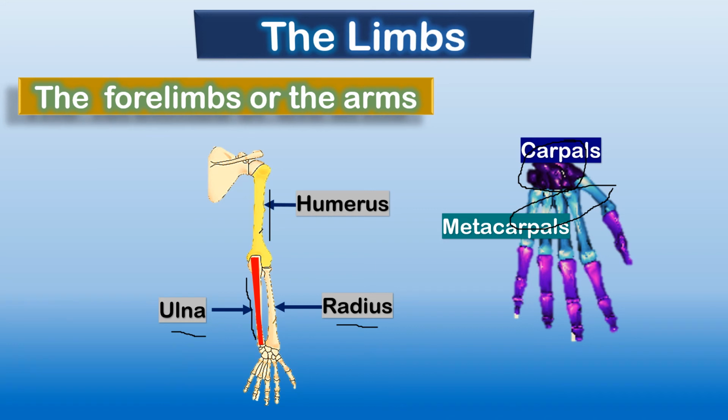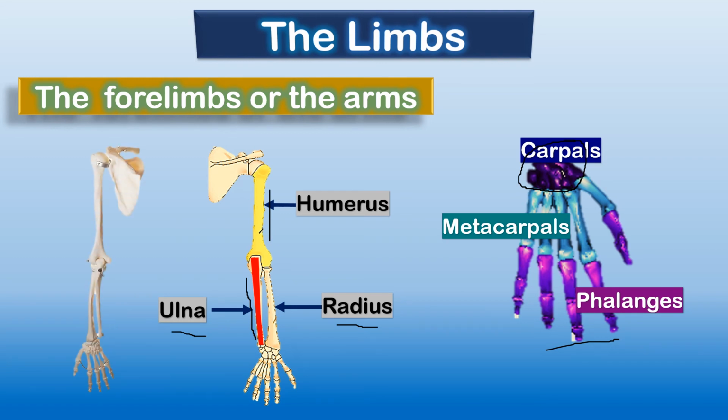Is it clear, children? And below this, in purple color, can you see the purple color, children? The bones in purple color we call phalanges. Is it clear? So these are the major bones in our arm. Okay, and our wrist and hand consist of as many as 54 bones. This much is clear, children?